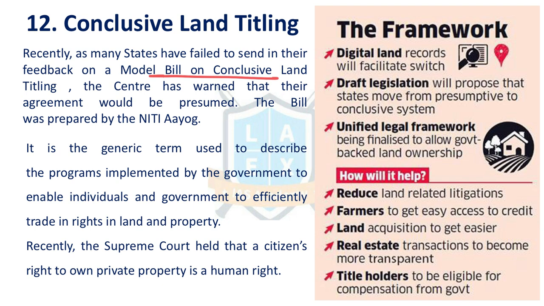What happens because of this? It reduces the land related litigations. It promotes easy access to credit for the farmers, and it makes the land acquisition easier. Real estate transactions become more transparent. Title holders would be eligible for compensation from the government, and in this way, digital land records are maintained, and it promotes a unified framework.